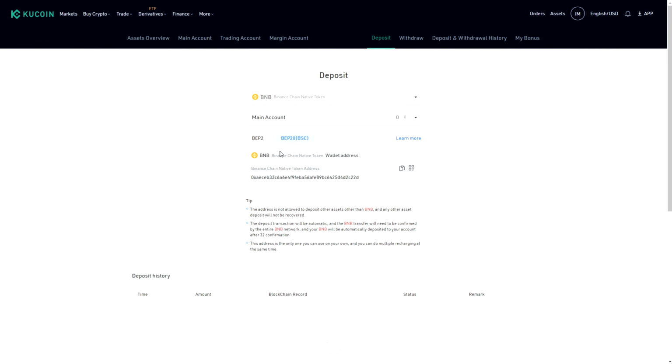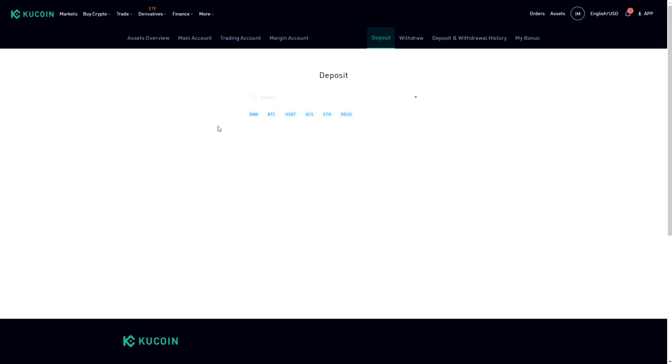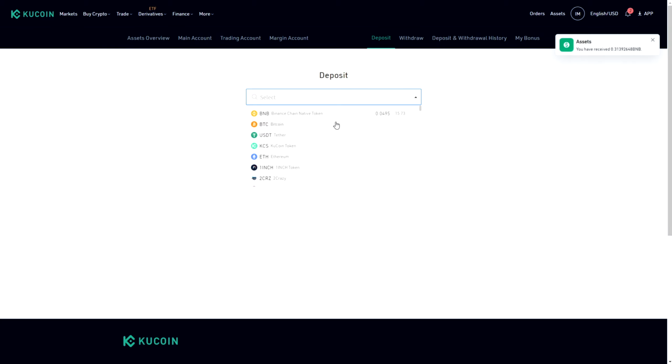So we're gonna now put in some BNB and I'm gonna exchange this BNB into KCC token, and we will go to KuSwap. You can do it not only with BNB, you can do it with every token like Litecoin, XRP, BTC, USDT, Ethereum. Every token that you have, you can put it in on KuCoin and exchange to the KuCoin token.